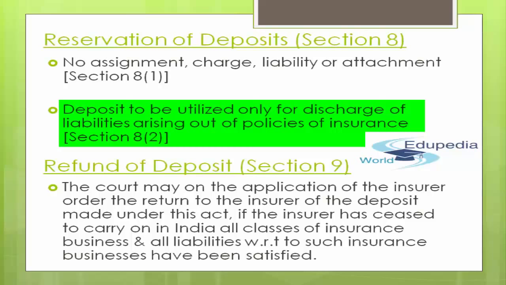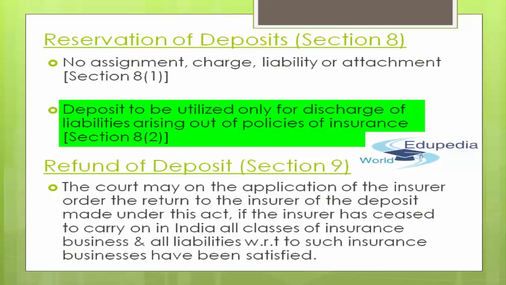So it simply says that this deposit amount cannot be available for any discharge of liability for the insurer other than those arising out of the policies of insurance issued by the insurer. If you want to pay out your liability arising on behalf of those policies that the policy holder took, then you are free to do so. That deposit can be used. Absolutely, that is the only reason it is being kept.